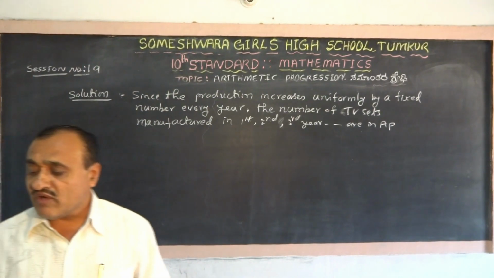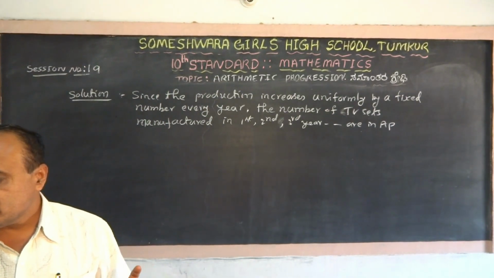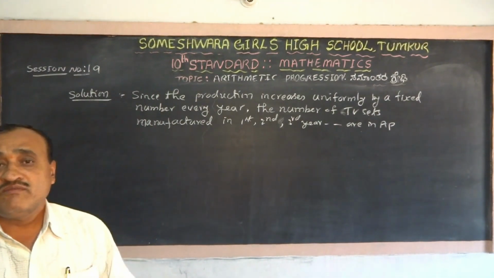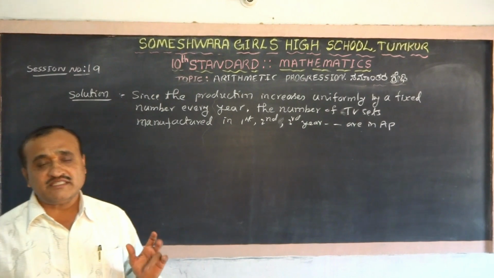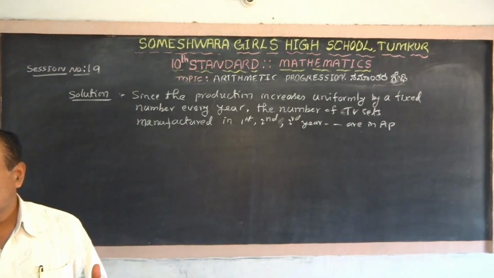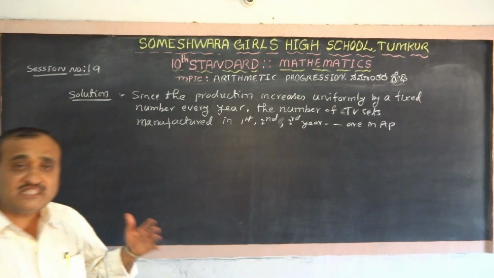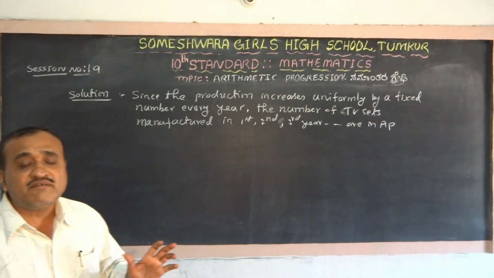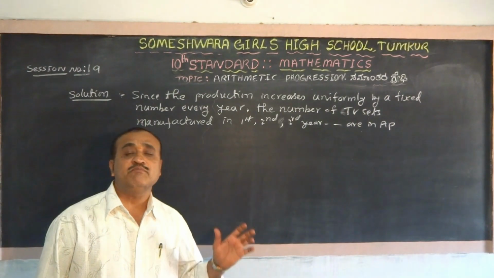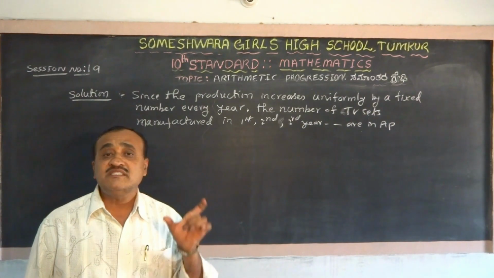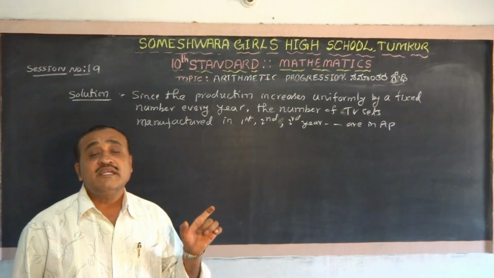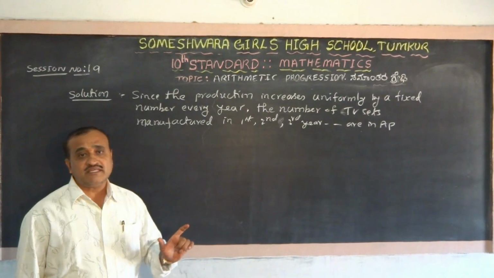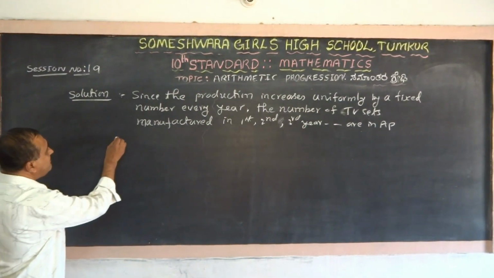Then what you are required to do: first, how many TVs are manufactured in the first year? The second question is, what is the production in the 10th year? And the third question is, what is the sum of the TV units manufactured in the period of 7 years? Total number of TV units manufactured in a period of 7 years. Is it right? Let us check what they have given.